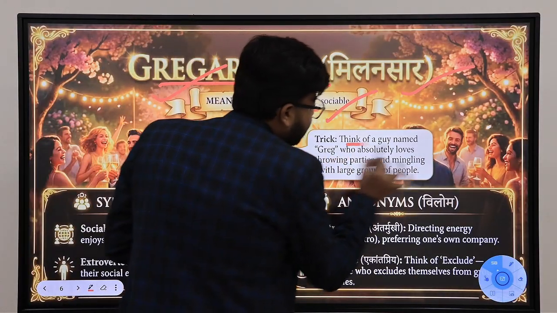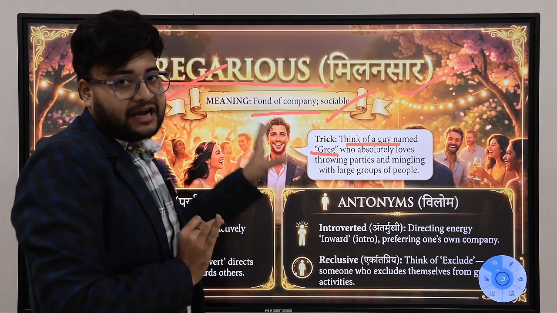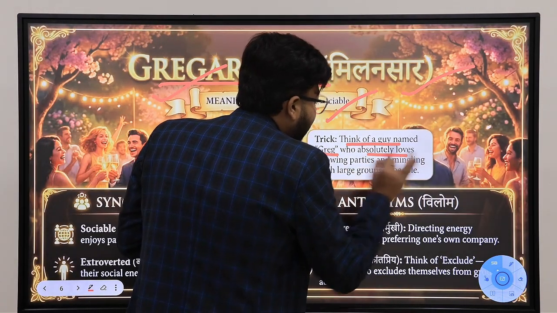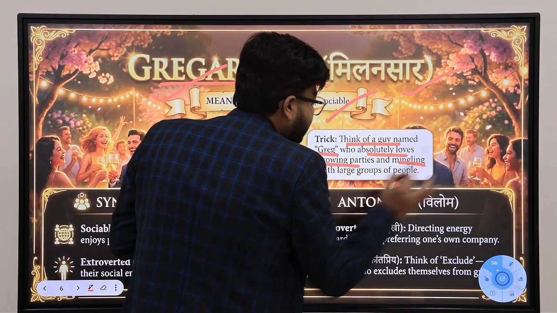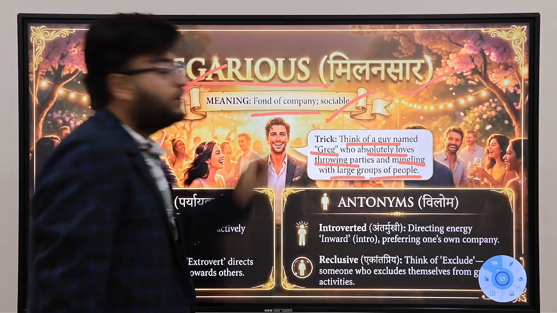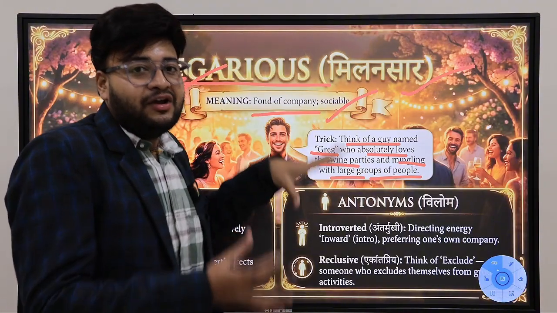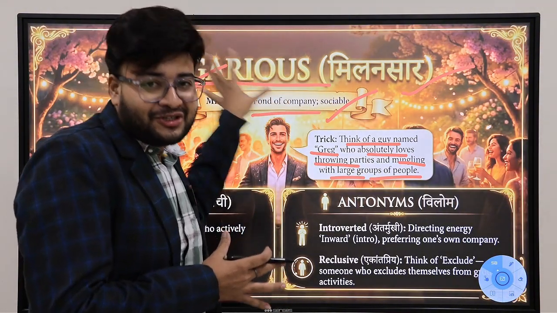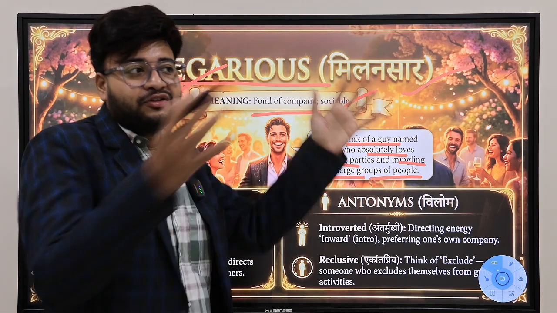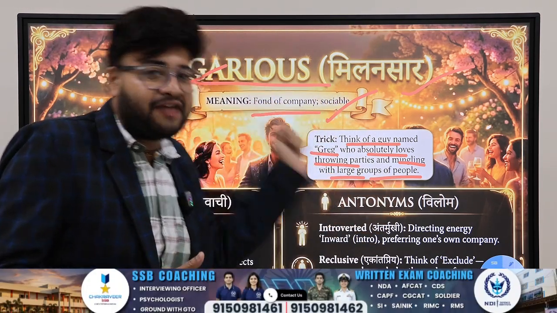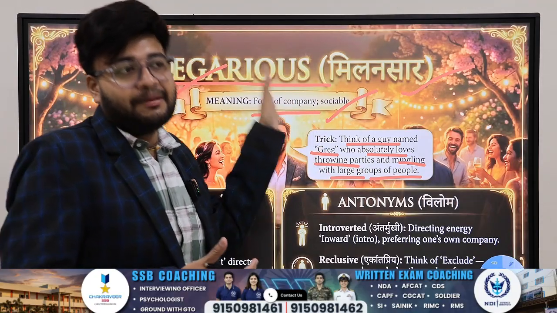Think of a guy named Greg. What does this Greg do? He loves partying, loves throwing parties and mingling with large groups of people. So a person named Greg will always try to hang out; he is a very extrovert, sociable person. Greg will go to different parties and party every day. So gregarious: he is a party animal.